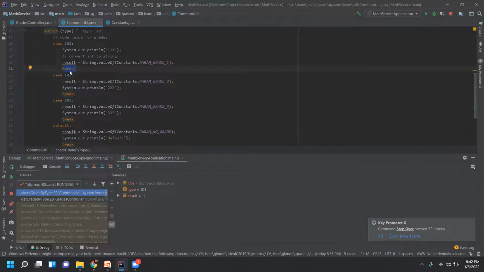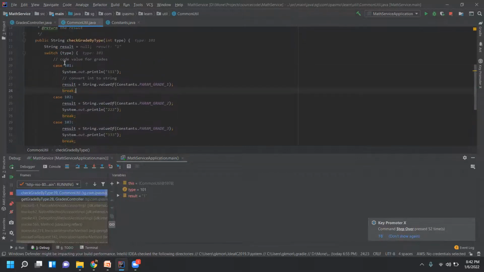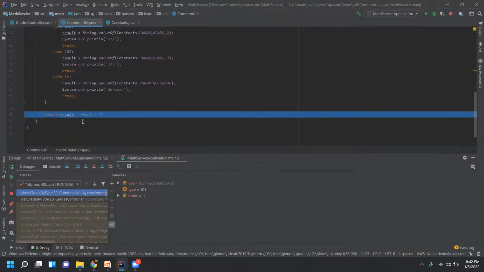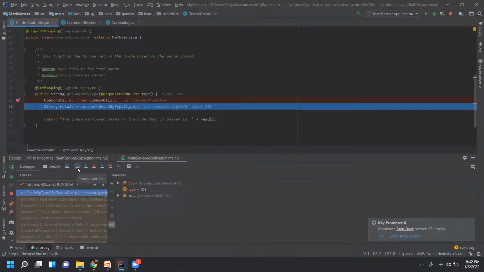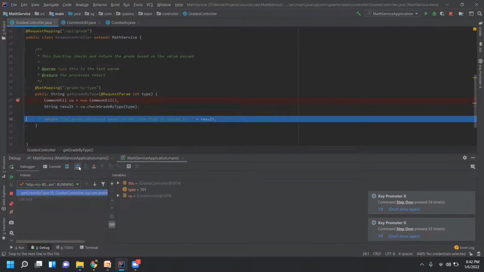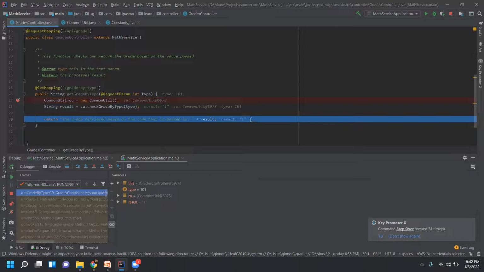So when it encounters the break statement, it will exit from the switch block and then it directly went into the next line. So the next line is the result returning the 1, and you can go here. So when you click that, this is the place where it entered, right? So it comes back to that same place. And now you see the program is returning a certain response.